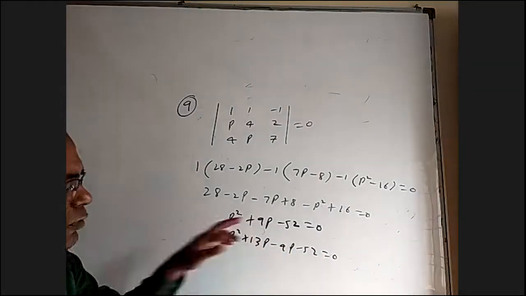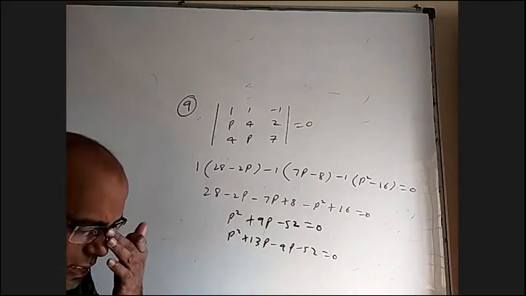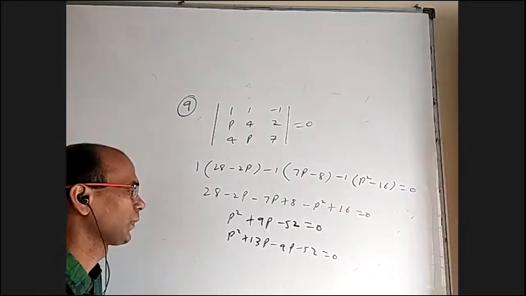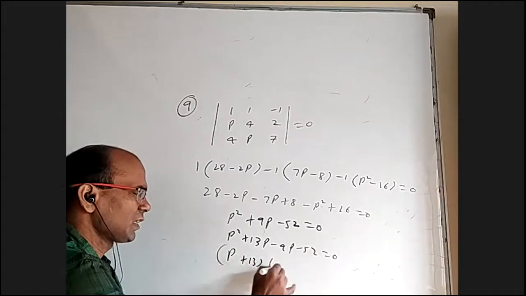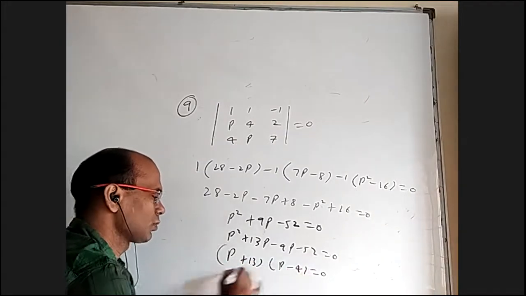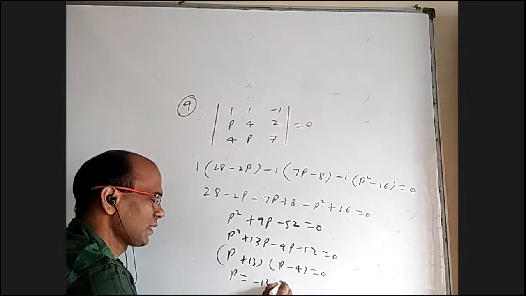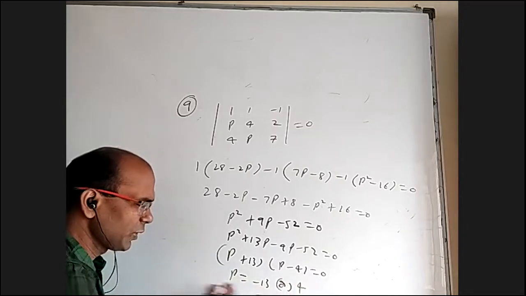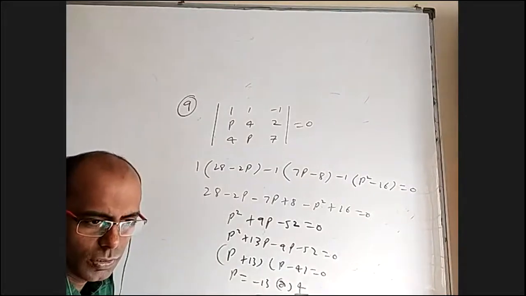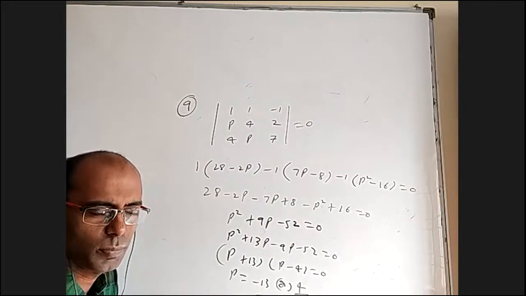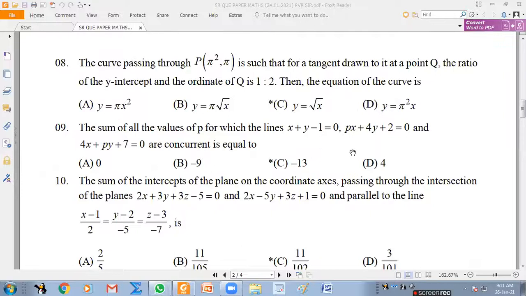Somebody can easily think these have two roots, both are correct, and some other roots is minus 9. That is where they can go wrong. It is actually roots are p plus 13 into p minus 4 equal to 0. P equal to minus 13 or 4. P equal to minus 13, okay, they're all different lines. But p equal to 4, I'll share you the equation. See what happens when p equal to 4. Tell me, when you take p equal to 4, what happens?